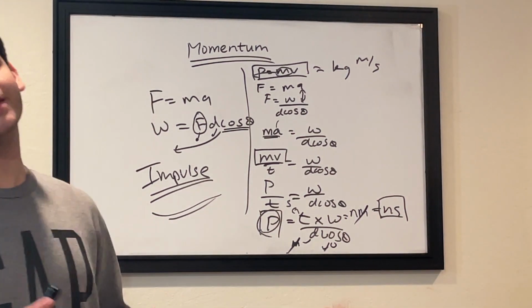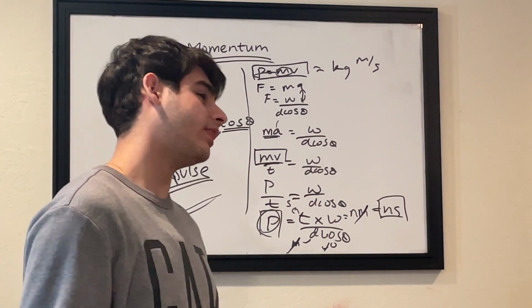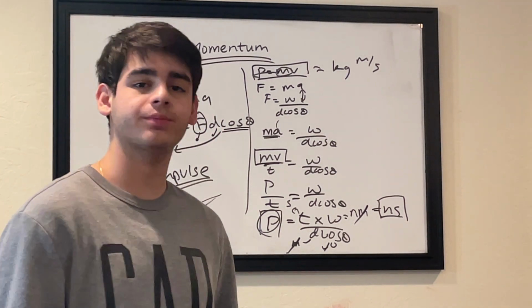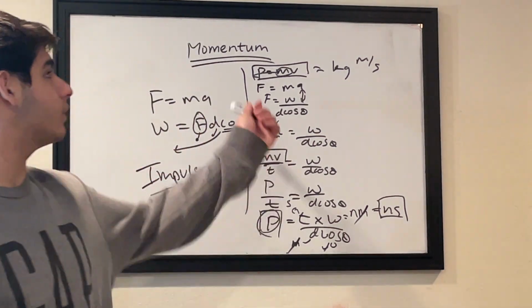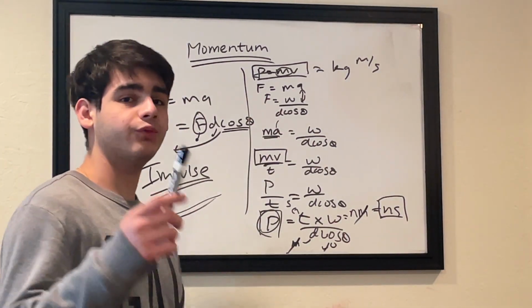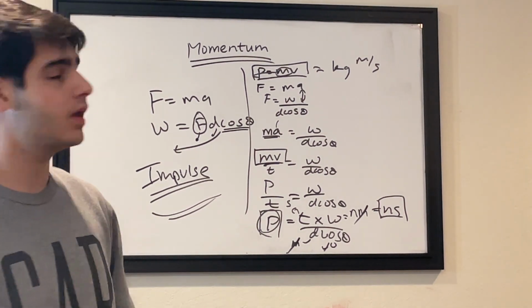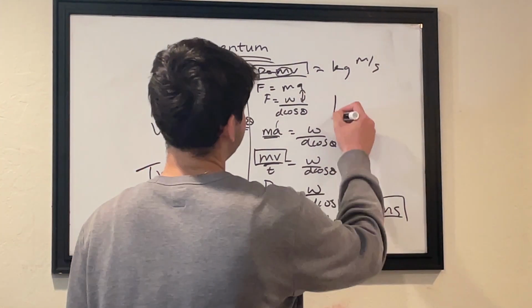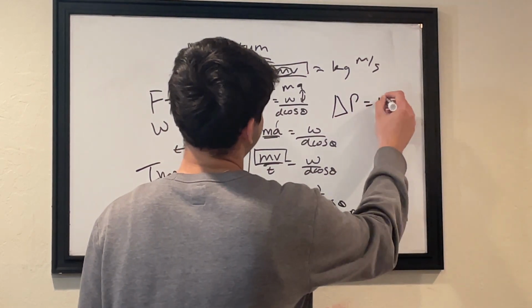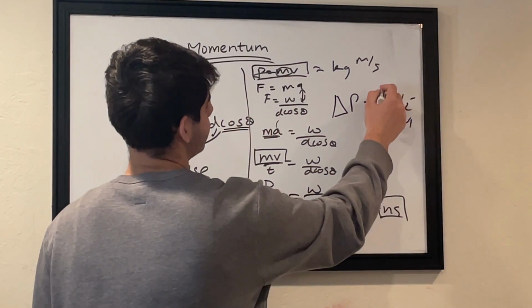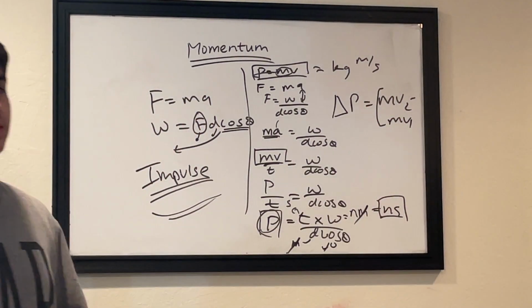Changing momentum requires intense math, specifically, I think, calculus and stuff beyond calculus, maybe linear algebra. So for now we're going to focus on the mass staying the same, but you can change the velocity. Because delta P is basically mv2 minus mv1, where mass remains the same. We're keeping mass constant in this case.